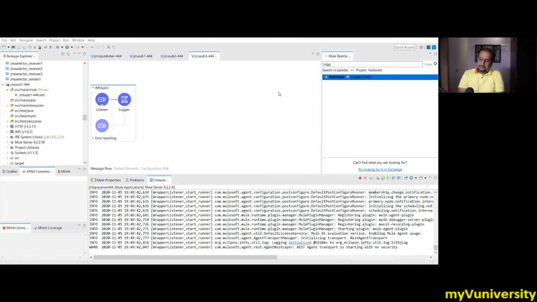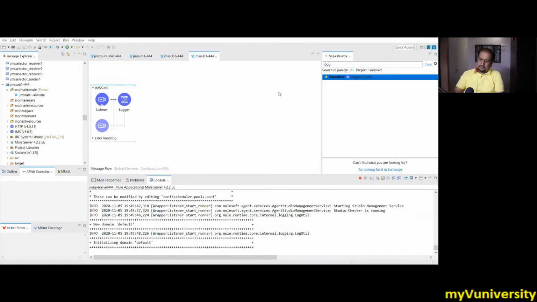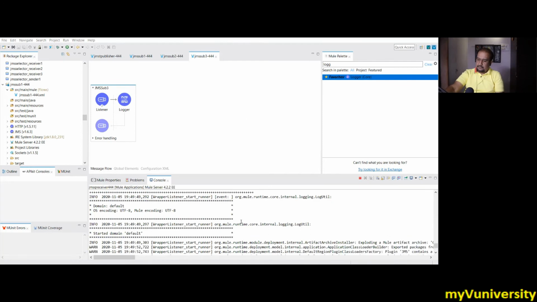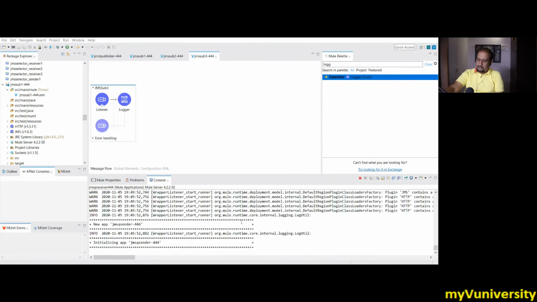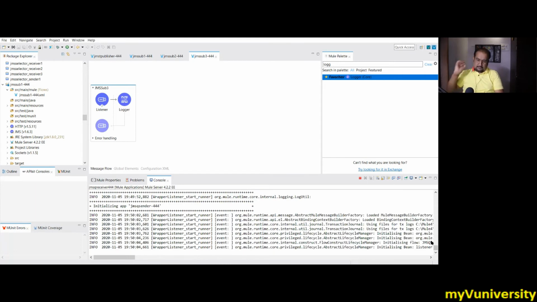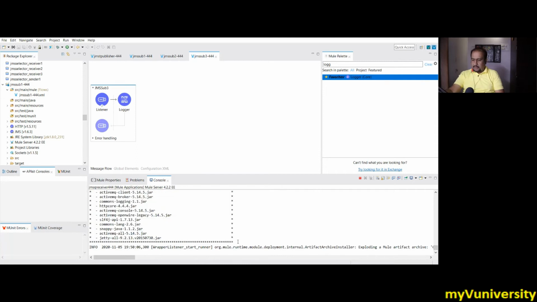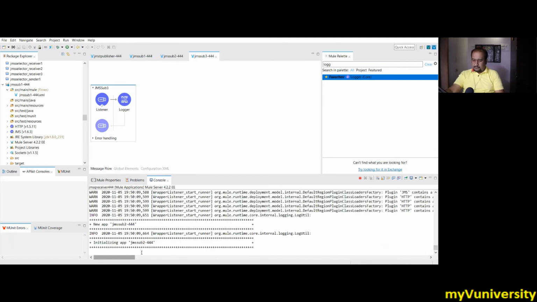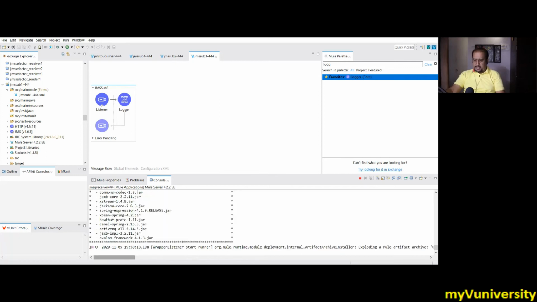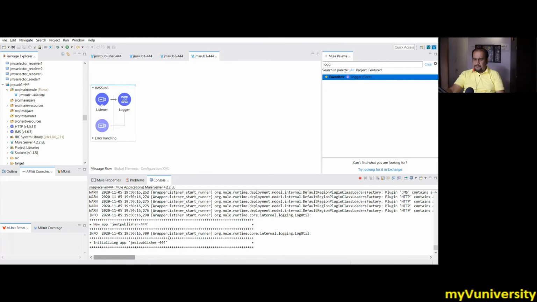Let's see. 3 deployed messages: sub 1, sub 2, publisher. These 3 are deployed. As it is deploying multiple projects, it takes some more time.